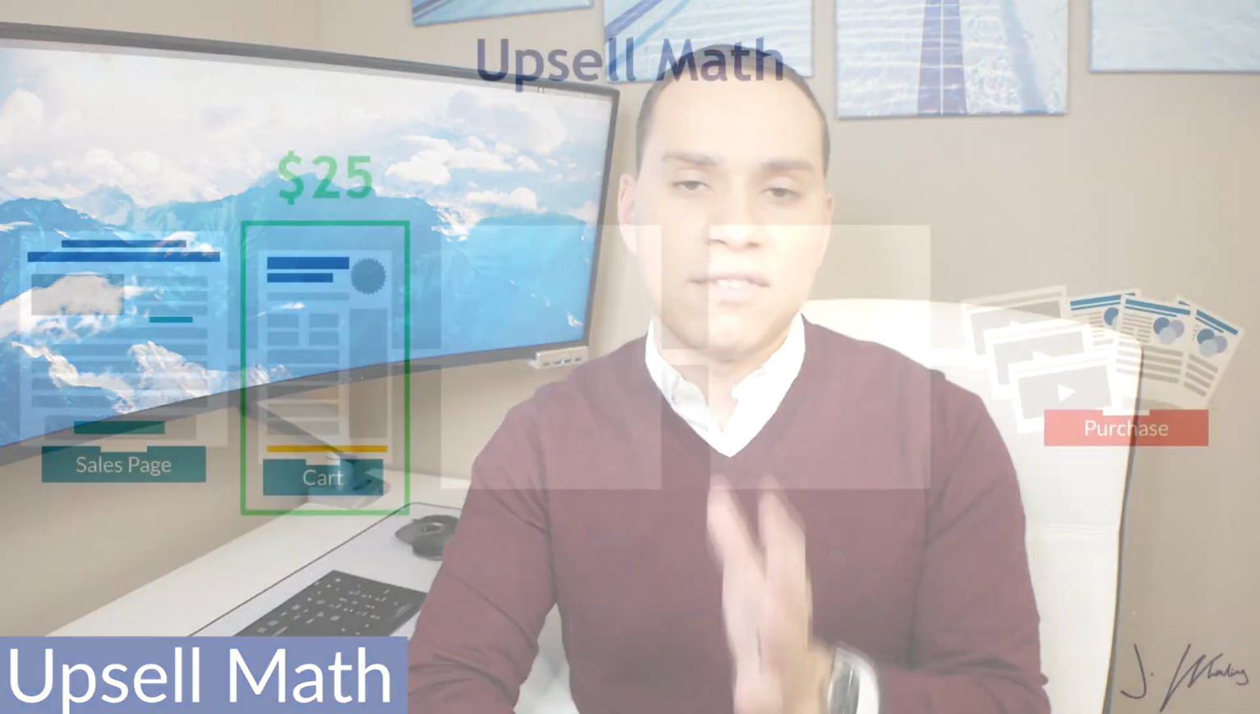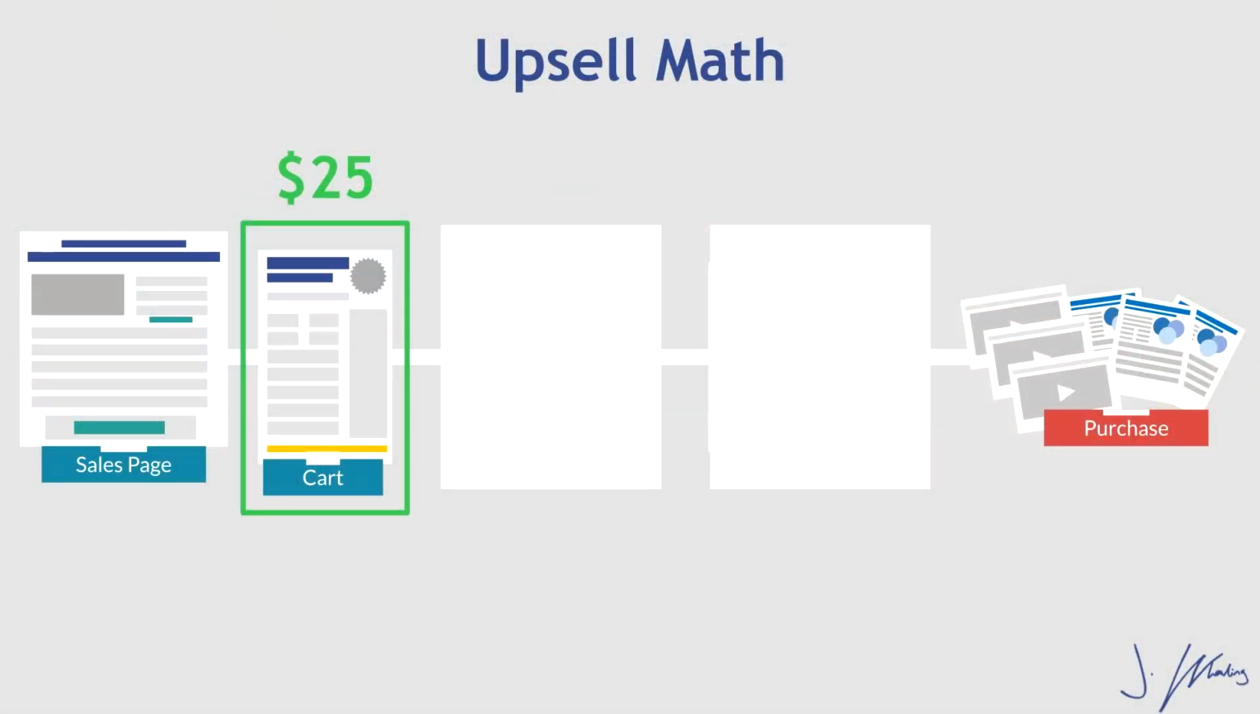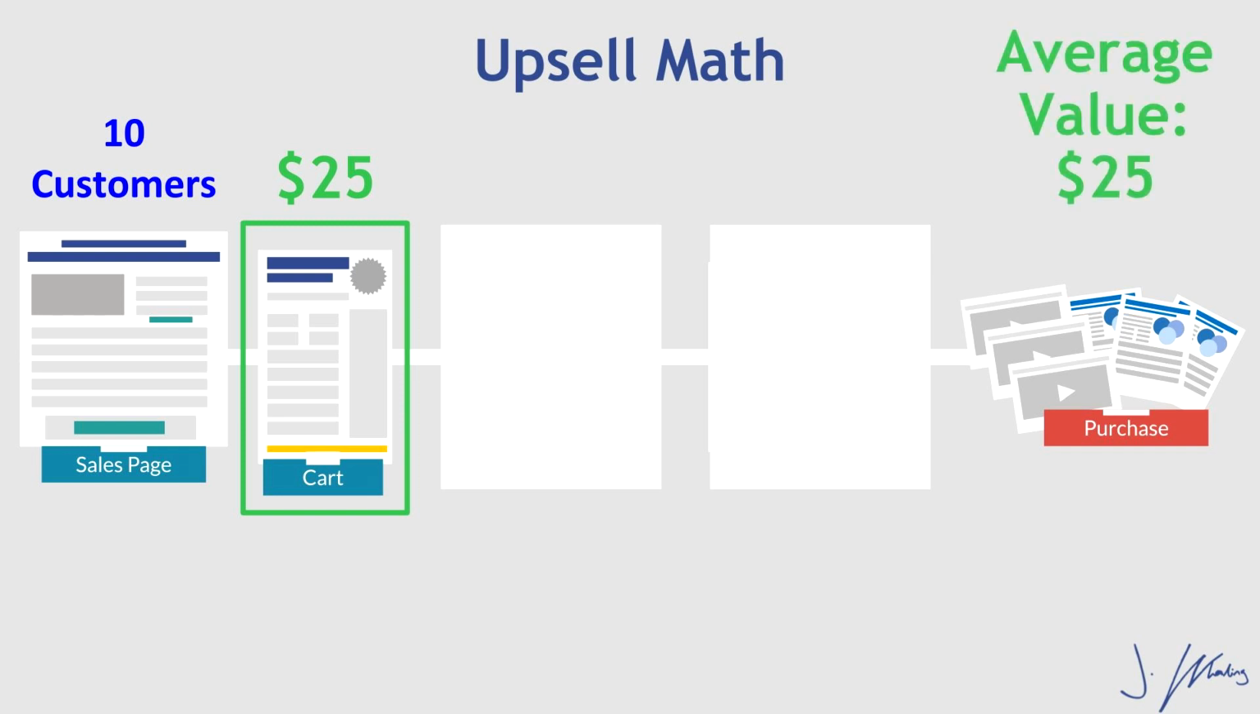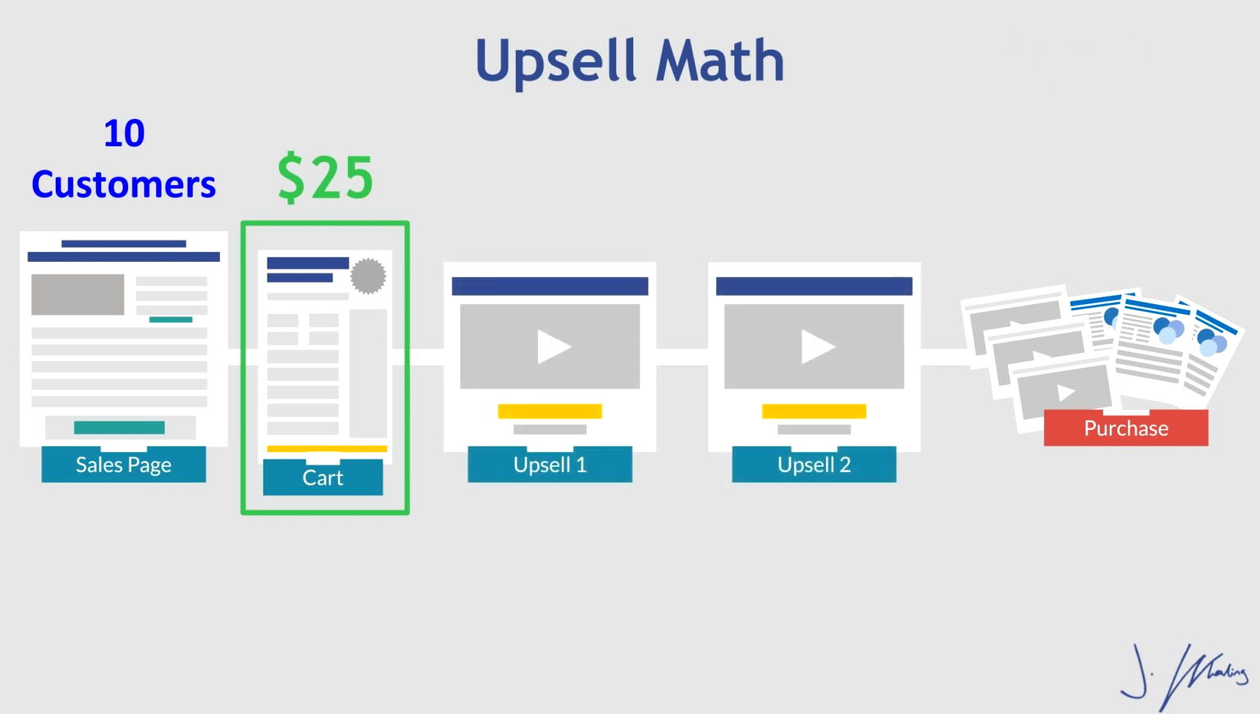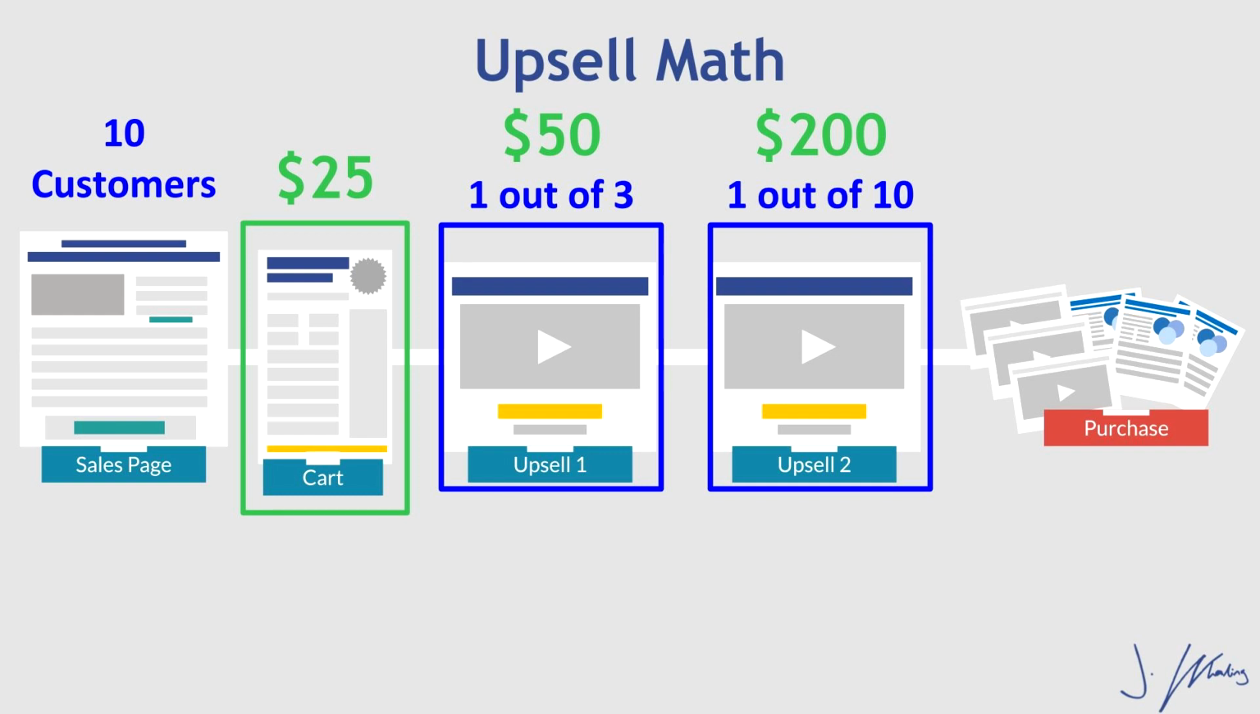So let's say you have a front-end product that's only $25 and you have 10 sales. Well, $25 product, 10 sales, your average transaction value is going to be $25. Now, if we add some upsells to it, you'll see how the math changes dramatically. Let's say we add one upsell that's $50 and another one that's $200. And 1 out of 3 people take us up on the 50, and 1 out of 10 take us up on the 200. Well, all of a sudden, our average transaction value for those same 10 people has gone from $25 all the way up to $60.